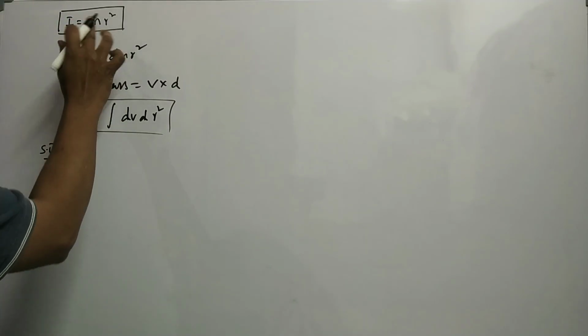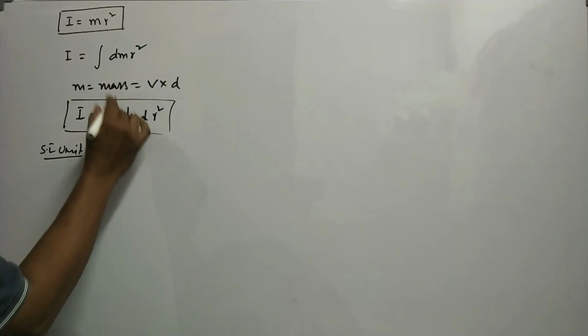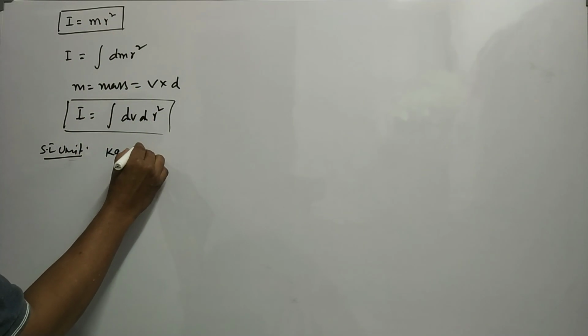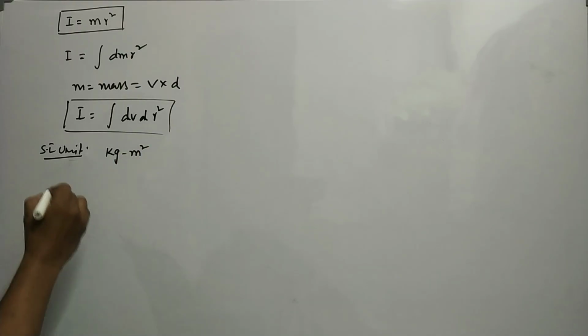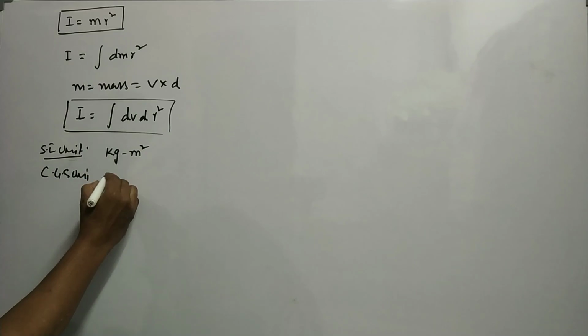I is equal to m r². M is mass, that means kilogram. R is in meters, so kg m² is the SI unit. Similarly, what is the CGS unit? Mass in gram.